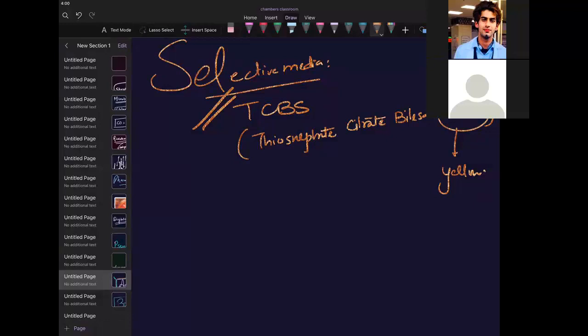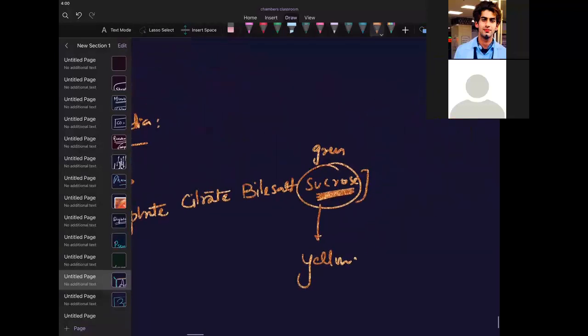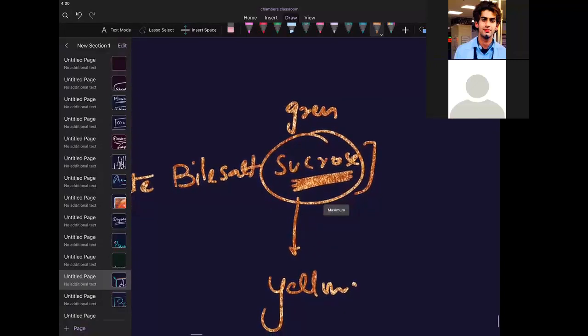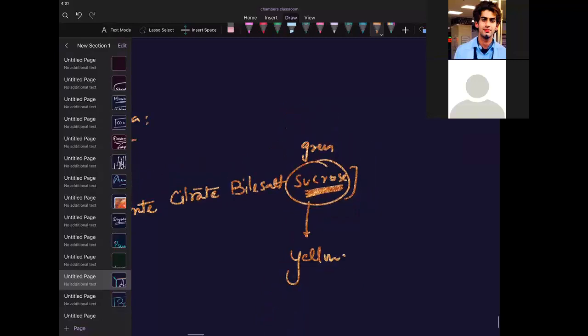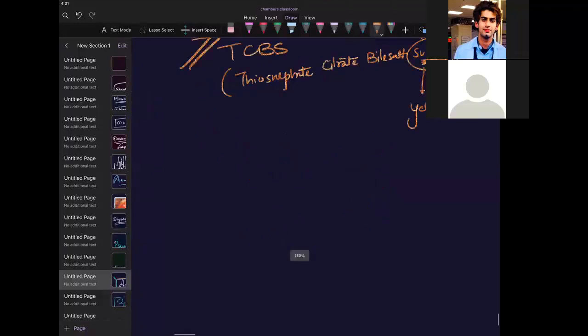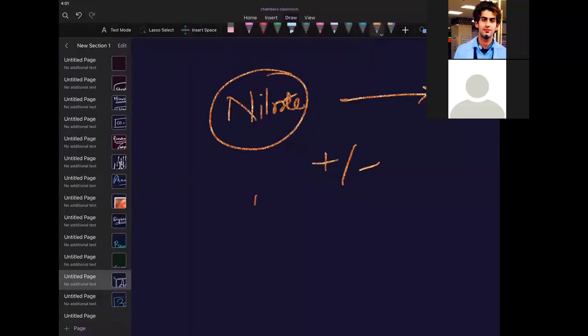Is it sucrolytic, meaning lysing the sucrose? Then if I give it nitrate, it reduces nitrates to nitrites. So is the nitrate reduction test positive or negative? Nitrate reduction test is positive. Okay.